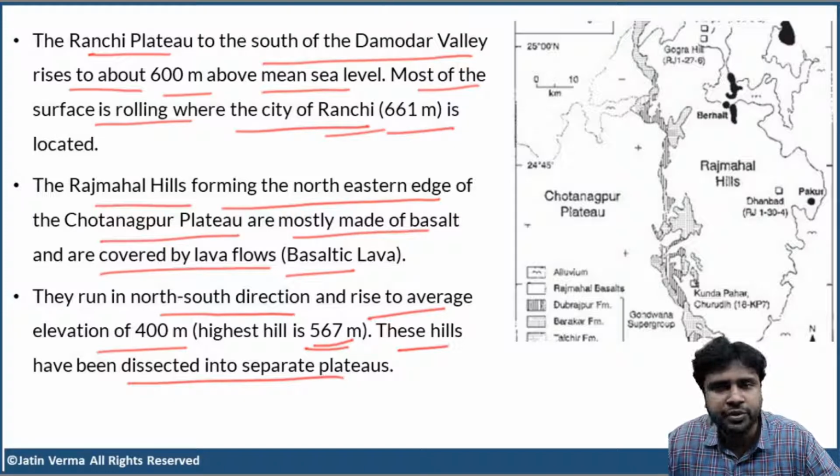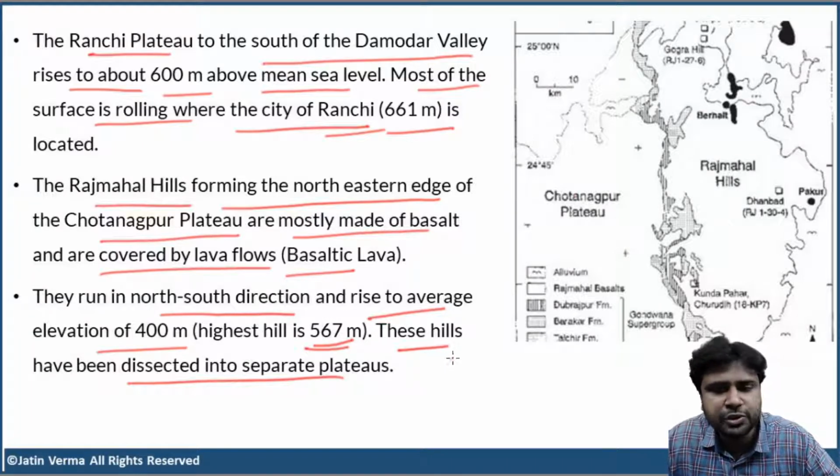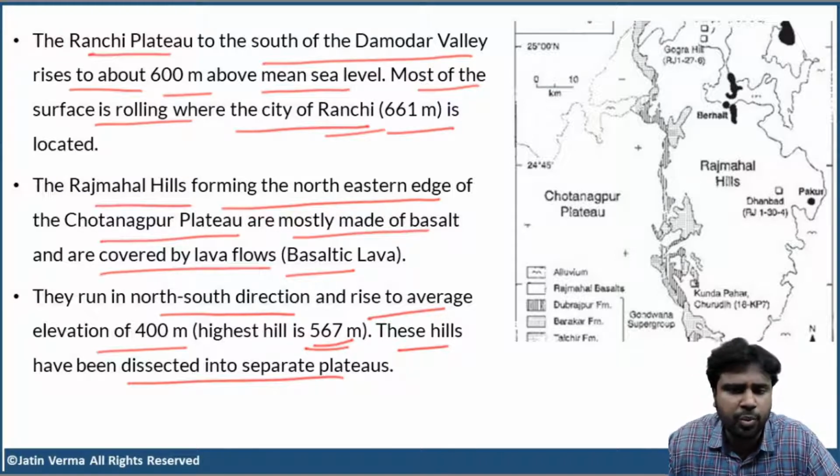So all you have to do is just revise this once or twice before going to exam and then you'll understand everything. And we have discussed around 70 to 80% of information about Chota Nagpur Plateau. The remaining information you will get when we understand the drainage system and the economic geography. In economic geography, we are going to understand what are the various minerals or precious stones or the natural resources we get from different parts of the country.